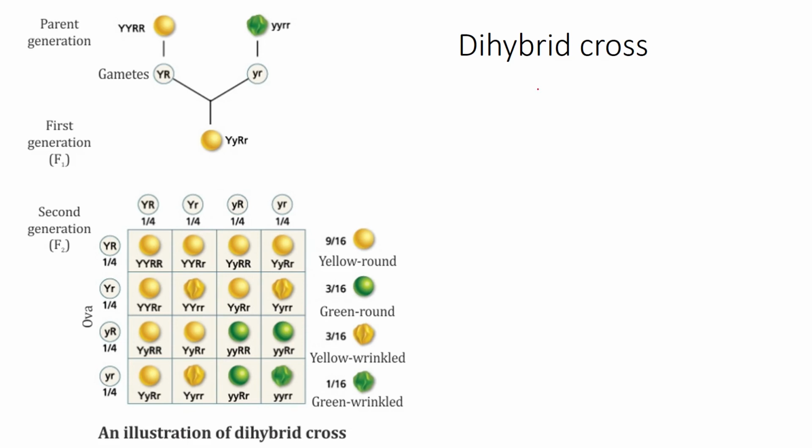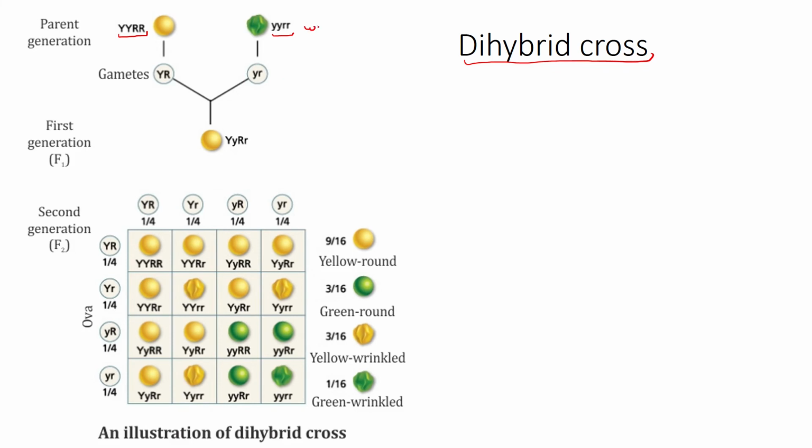The dihybrid cross says that when we take two different characters, say here the parental generation has a yellow and round seed, and another with the recessive characters, wrinkled and green seed.